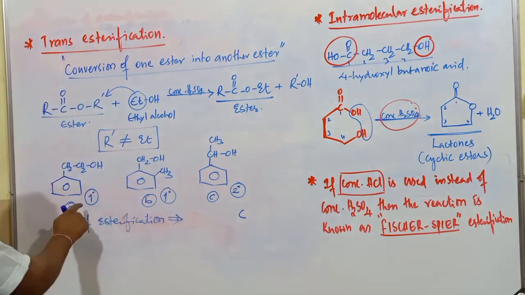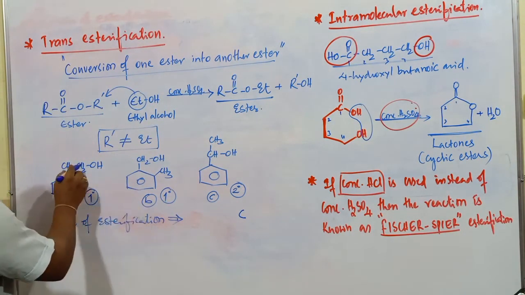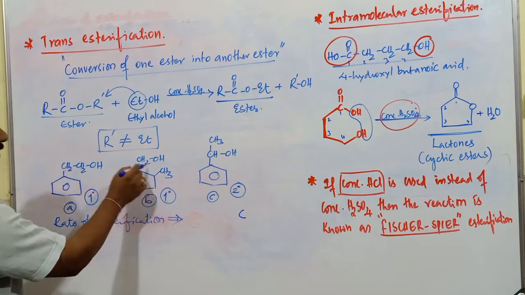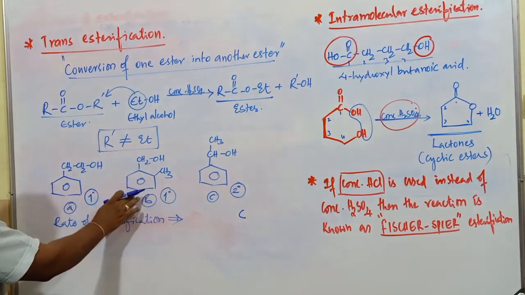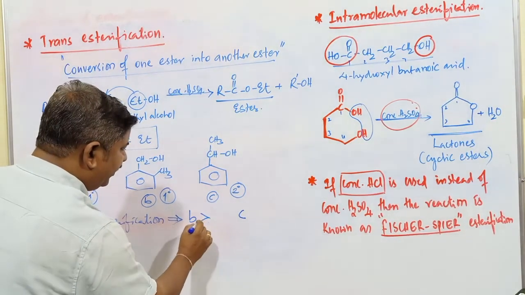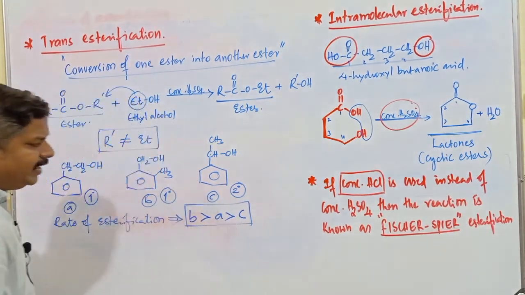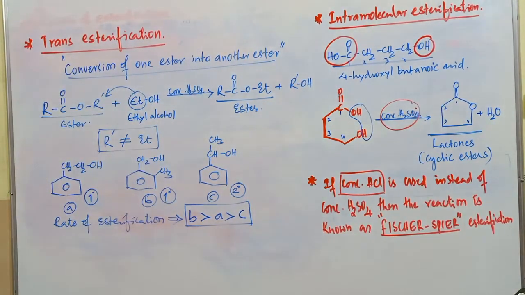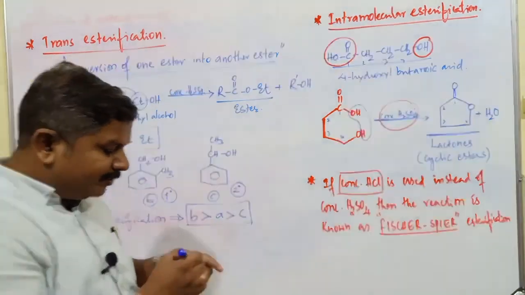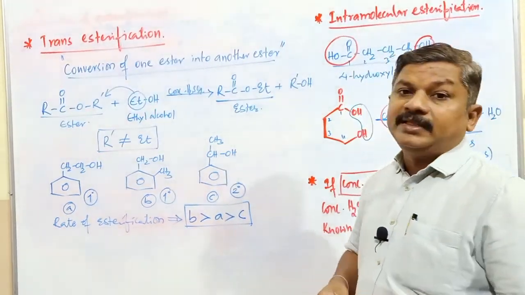Now between A and B, which one has maximum reactivity? Here the CH3 is completely separated out, so this has minimum crowding compared to the other. The order of reactivity is B is more reactive than A, which is more reactive than C. So this is the order of reactivity of those alcohols towards esterification reaction.